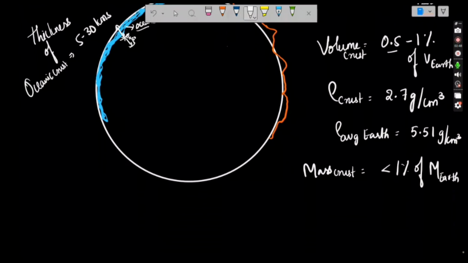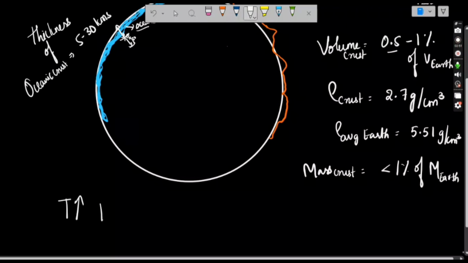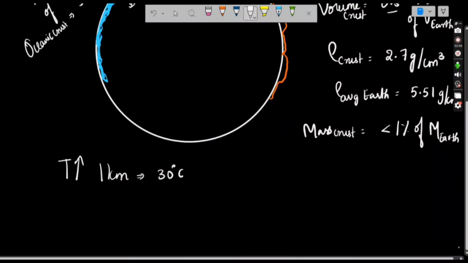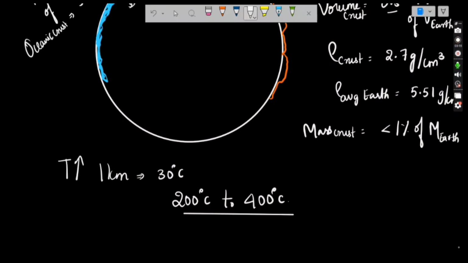Then what about temperature increase? For every 1 kilometer, the temperature will increase by 30 degrees Celsius. And at the boundary of the crust, it will range from 200 degrees Celsius to 400 degrees Celsius. So we cannot dig the Earth to 400 degrees Celsius within the crust itself, within the 5 to 30 kilometers range in oceans and 50 to 70 kilometers range in continental crust, right?